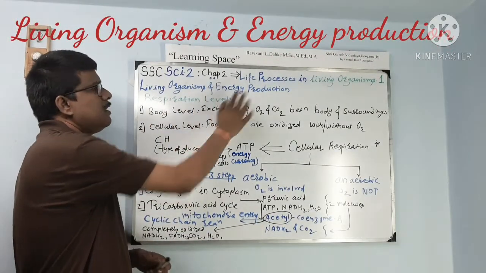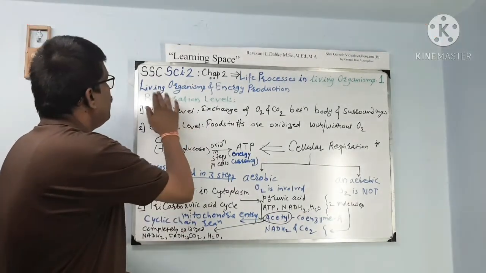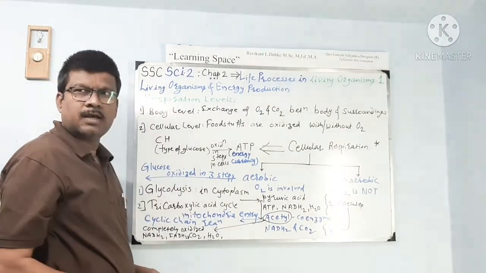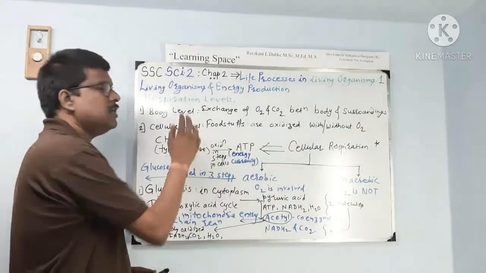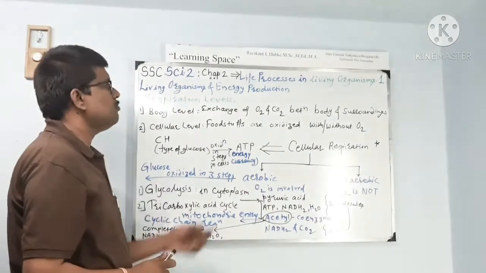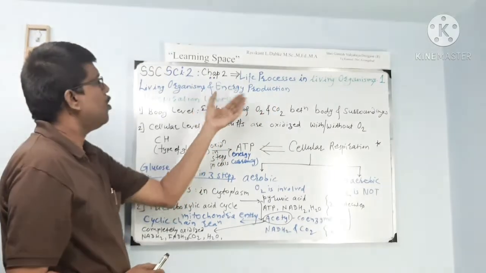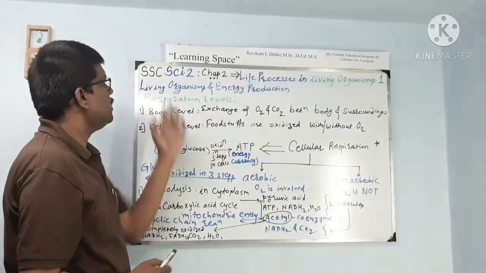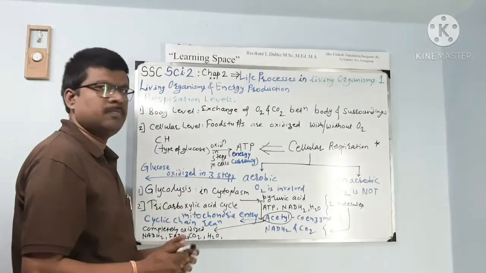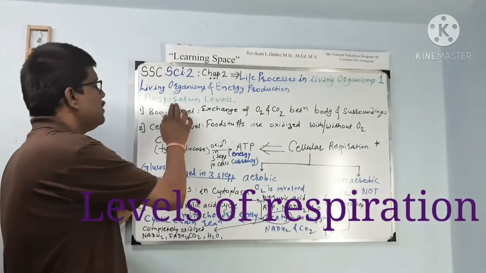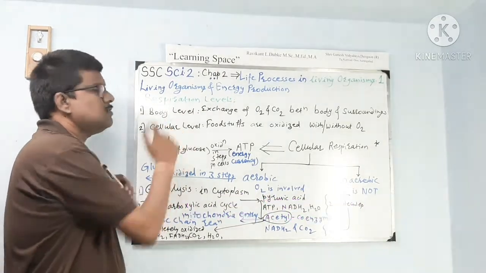Living organism and energy production is the first point to discuss here today. When we say that living organisms are there, energy is required to live them. It means that any living organism can't survive without energy, and for energy derivation these living organisms respire. What are the levels of respiration? The levels of respiration are of two types. One is body level respiration, another one is cellular level.